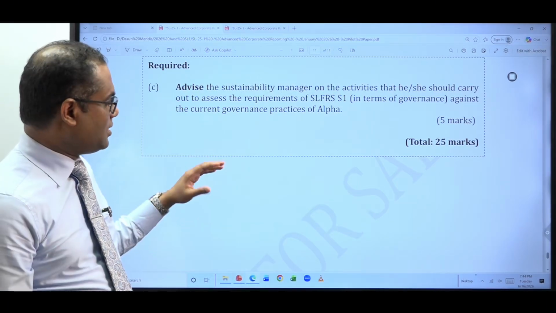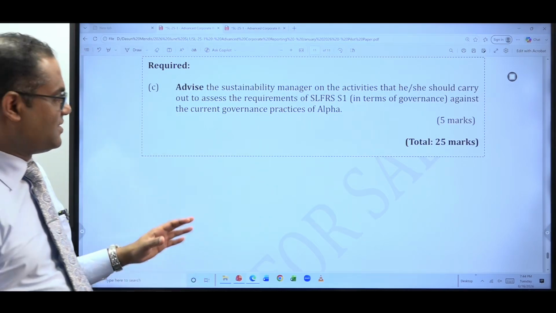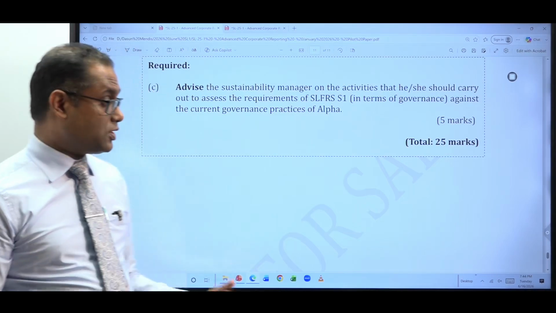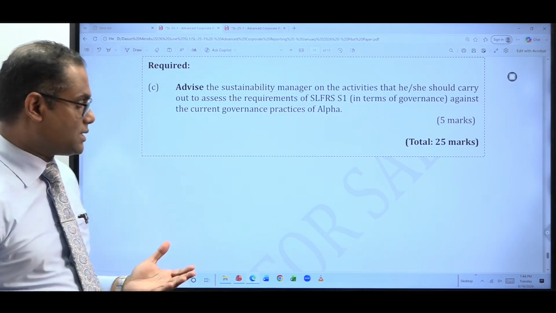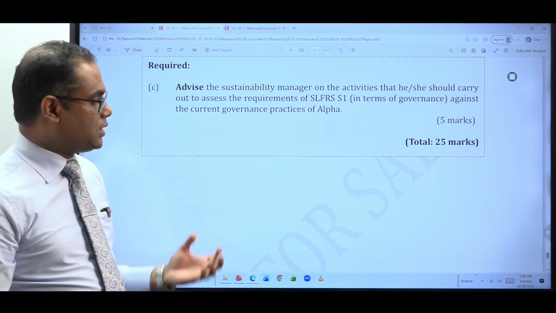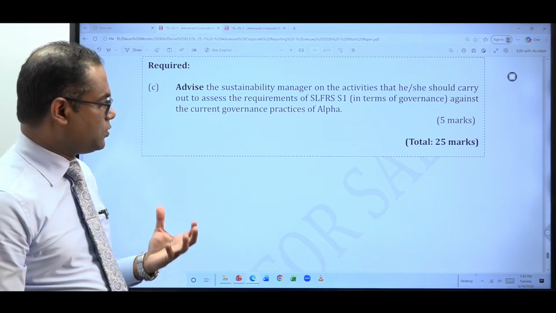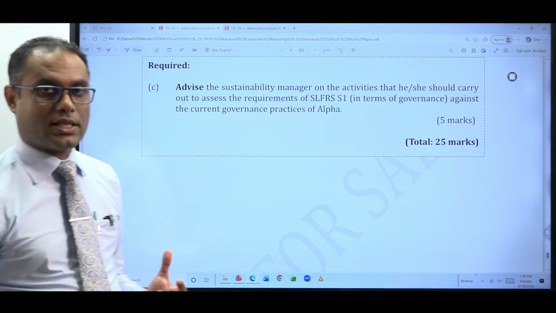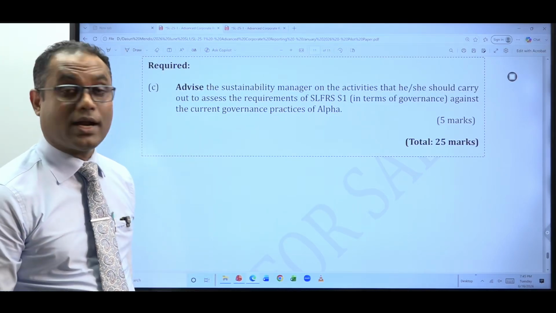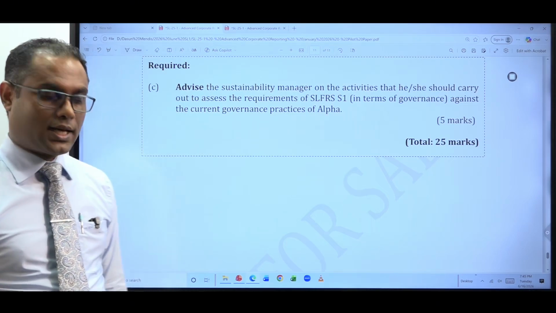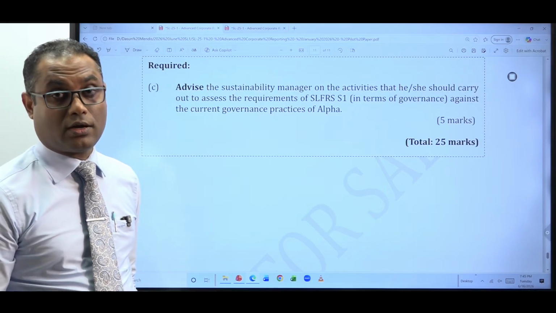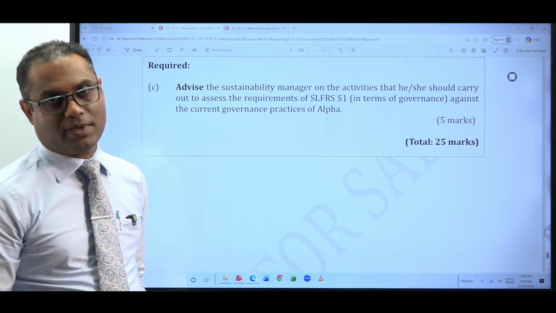So overall, what do you say? Simple if you know the theory. So be thorough with the theory. If you are thorough with the theory, I actually showed you when I was answering the questions, I always showed you the theory to build your confidence. So ensure that you know the theory and also practice some questions up until the examination, then you will be well prepared for the examination. Right, with that we are done with the pilot paper issued by CS Sri Lanka in January 2026, targeting the June 2026 SL1 examination.